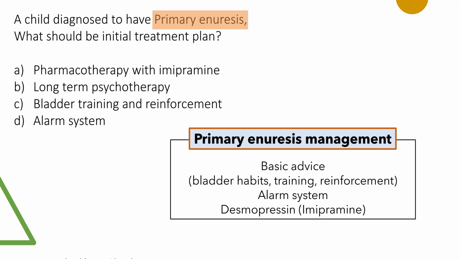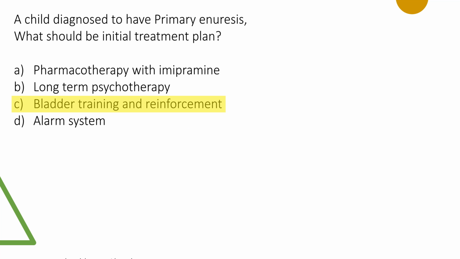With this understanding, tell me what is the answer. The important point you need to understand is they've asked initial treatment. So I would go ahead and choose bladder training and reinforcement compared to alarm system for a simple reason: even though bladder training does not have much evidence to say it's really effective, it becomes a part of routine advice which is the initial thing done, much more compared to alarm system or pharmacotherapy, which is the next step of the whole intervention.